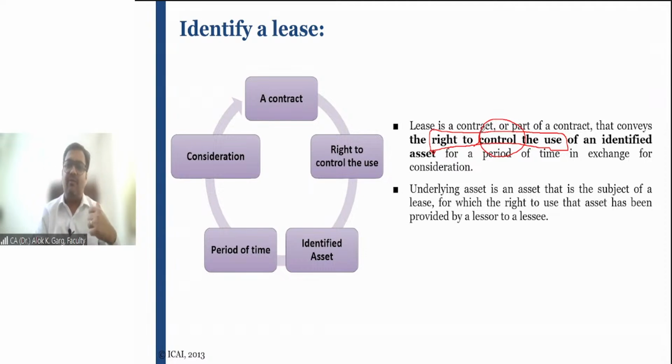In the first case, we were using the asset. In the second case, we are controlling the use of the asset, right? In accounting standard, the word was asset. In IND AS, the word is identified asset. So friends, lease is a contract whereby the lessor conveys the right to control the use of an identified asset for a specified period of time in exchange for a consideration. Is that clear?